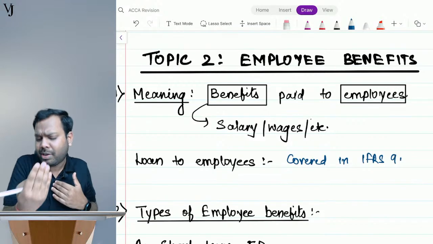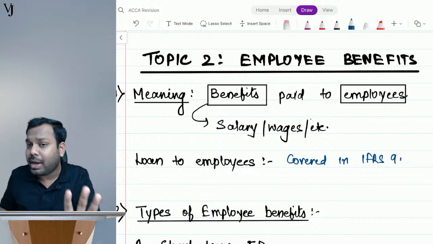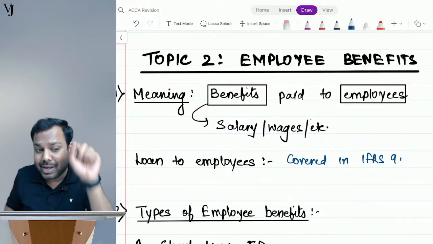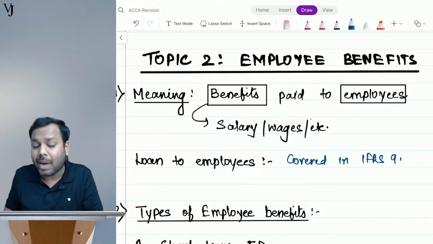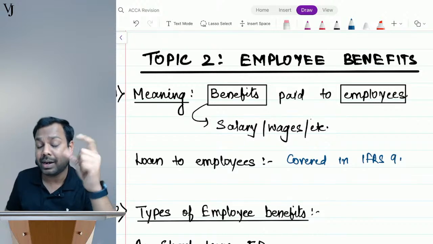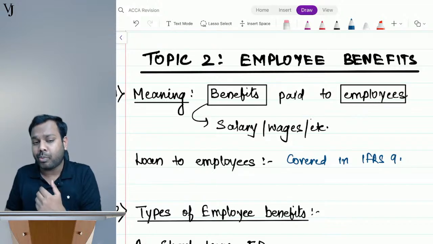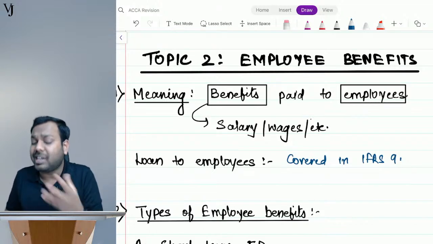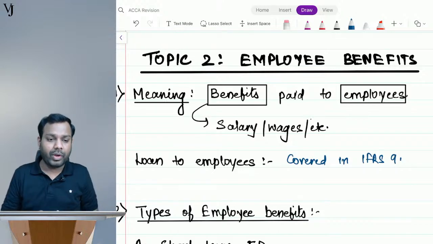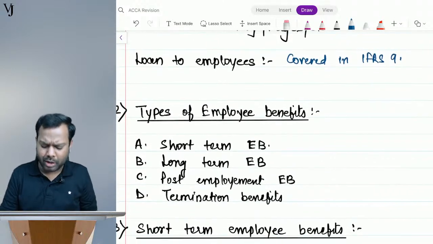But if I give a loan at less than market rates, then I am giving a benefit to my employee, and the differential interest rate, let's suppose the market rate is 9% and I have given the loan at 0% or 6%, can be said to be an employee benefit expense, which we have already studied in the financial instruments chapter. So I am not covering that again.